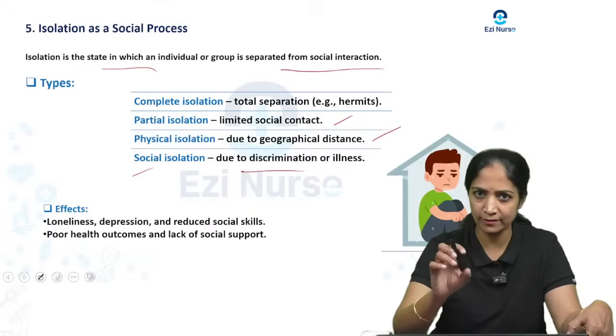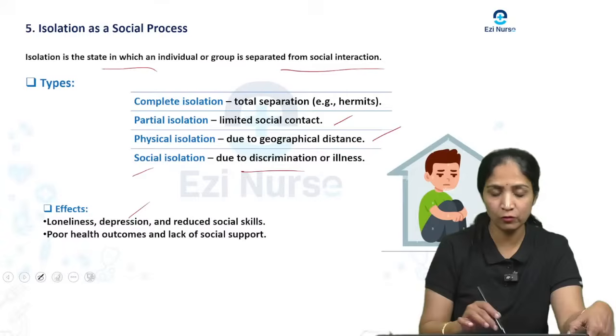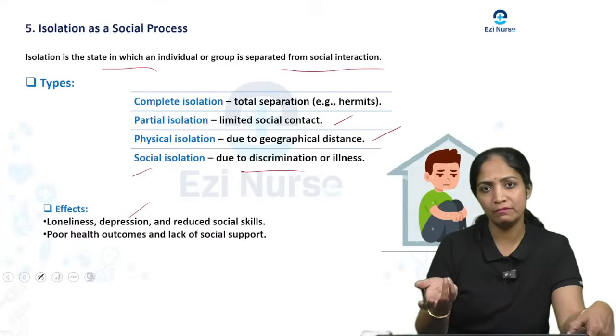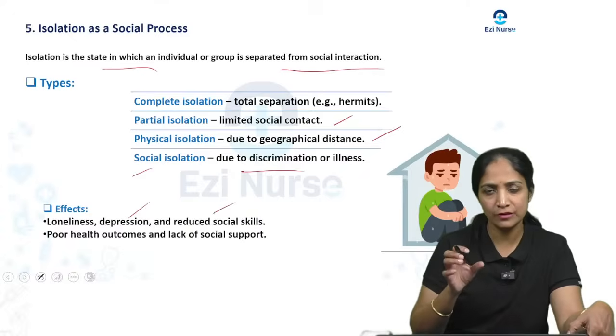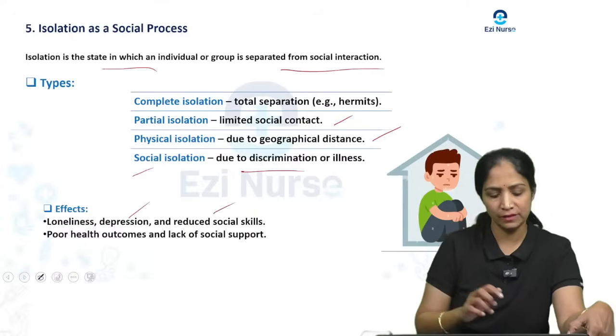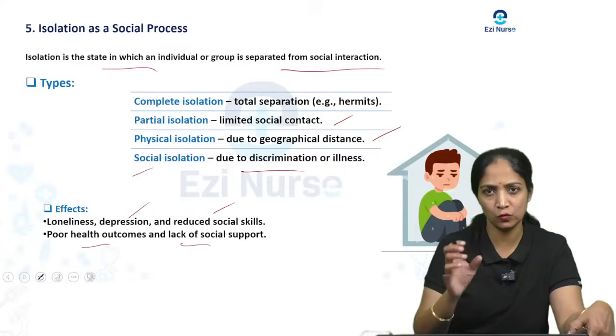Usually when isolation happens, what will happen? There is loneliness, and the person will go into depression. Either an individual or a group of people go into depression, and there is reduced social skills. Then there is a poor health outcome. Along with that, there is also a lack of social support.